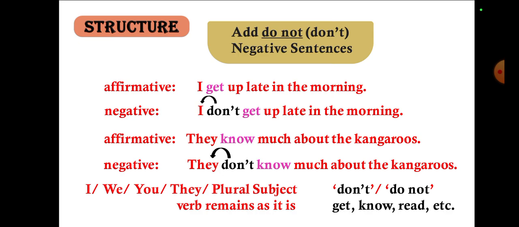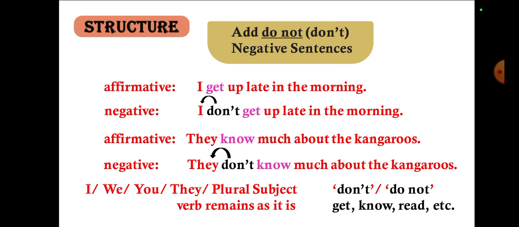Then we have the same structure with do not, or we can say don't, in negative sentences. Affirmative: I get up late in the morning. Negative: I don't get up late in the morning. Okay? The negative word will always come before the verb. Affirmative: they know much about the kangaroos.